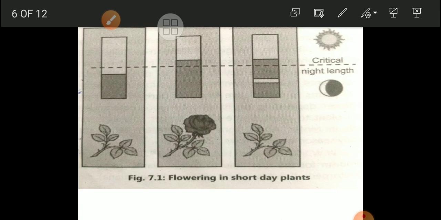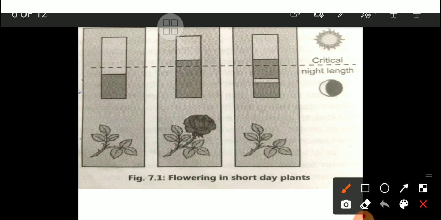So here we can see pictorially how the short day conditions are. My friends, I will give you an idea here. There are three pictures: first, second, and third, showing flowering in a short day plant. In the first picture, the day length is longer than the short day condition, so there is no flowering. In the second picture, there is a short day condition and a long dark condition, so there is flowering.